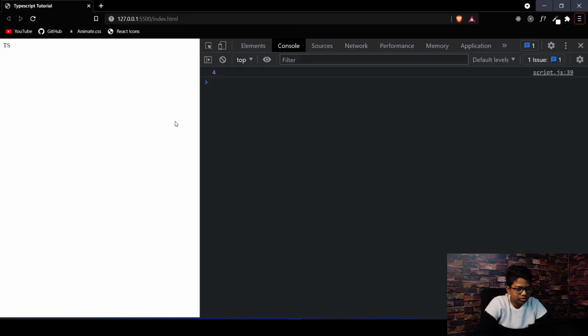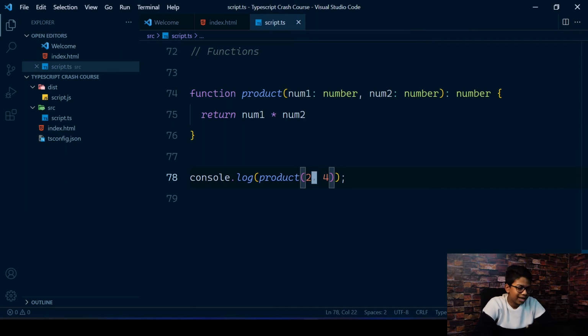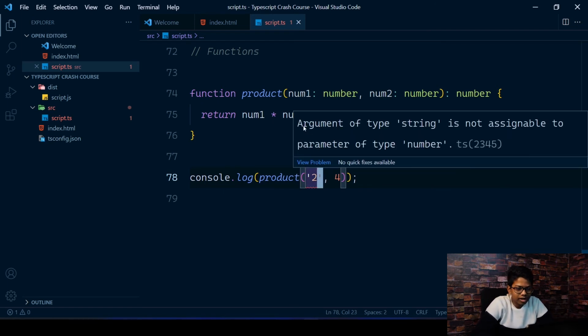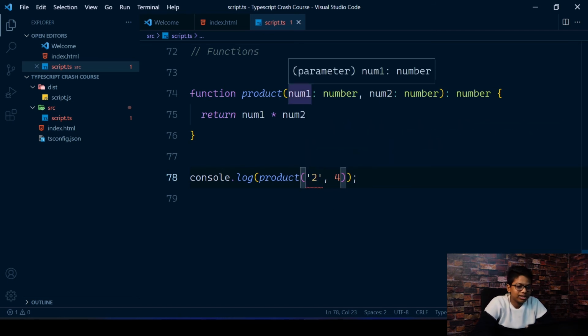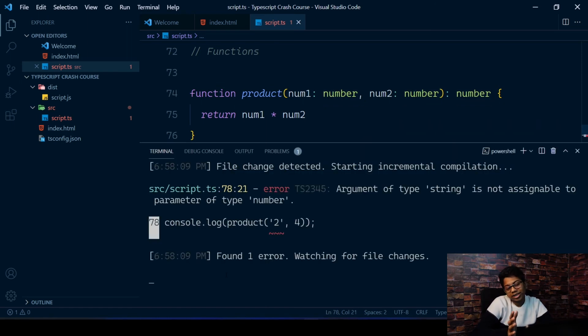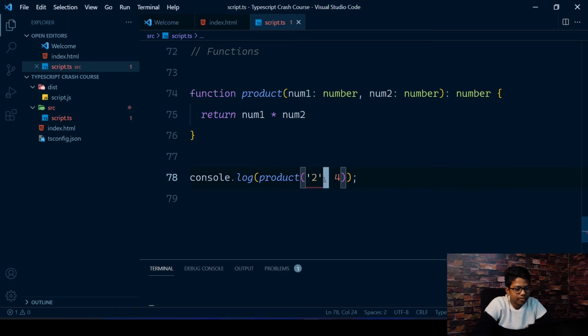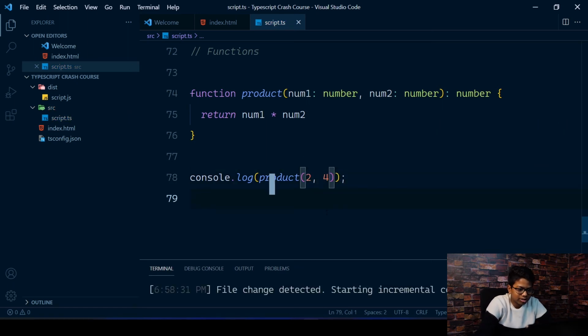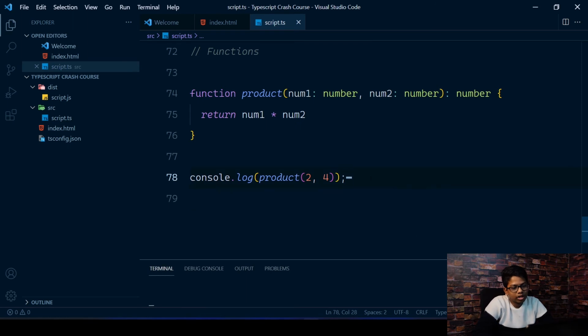If I make this 2, you get 8, because 2 multiplied by 4 is 8. And if I want, I could create an error also. For example, I could give a string in here. You'll get an error if you hover over this: argument of type string is not assignable to parameter of type number. That's because in here we're taking a number, and in here we are giving a string, which is not great. All these errors are visible via the TypeScript compiler also, so in case you want to view it there, you can. So I'll just remove that code and we're good to go. So that's working. You can also use arrow functions.